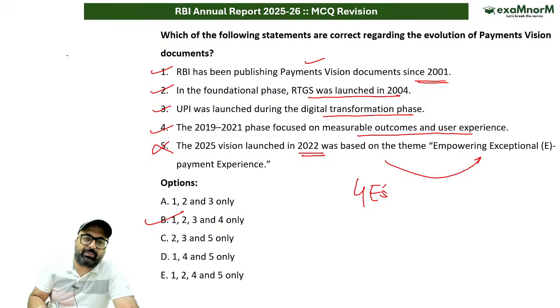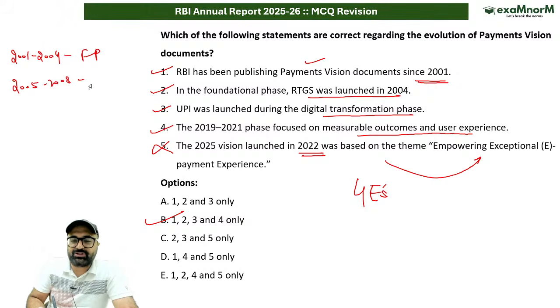With respect to payment vision, 2001 to 2004 is the foundational phase. From 2005 to 2008, we have the institutional and regulatory phase.